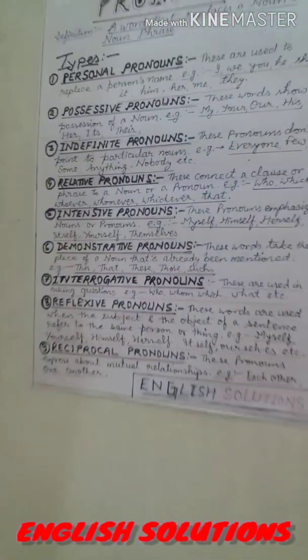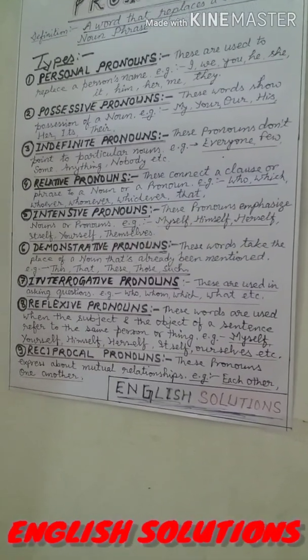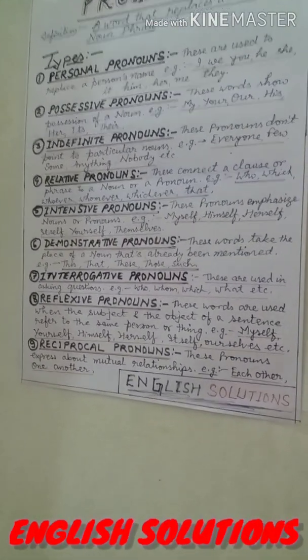Sixth category of pronouns is demonstrative pronoun. As the name tells, demonstrative pronouns show or point out. For example, this, that, these, those, and such.